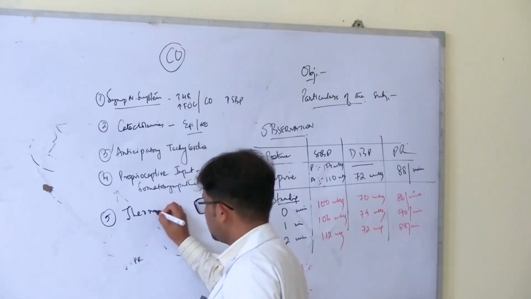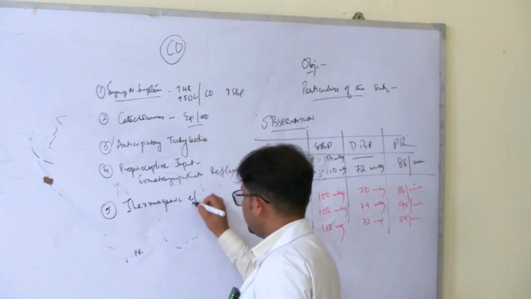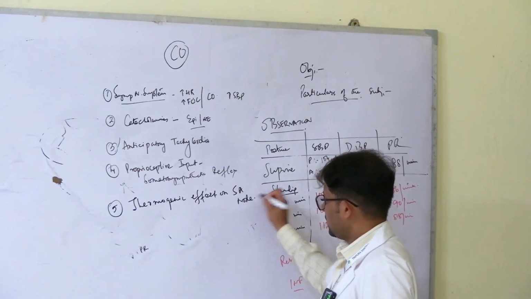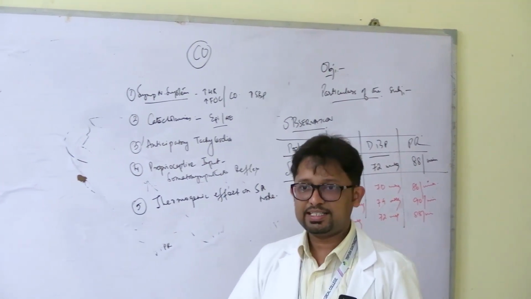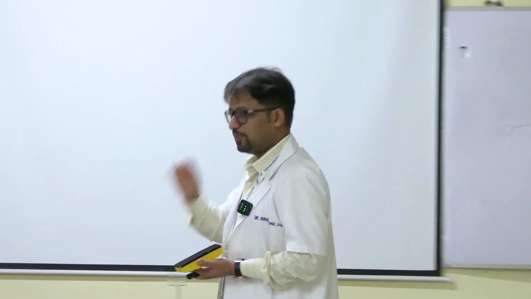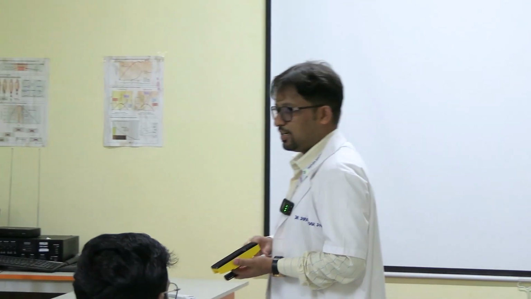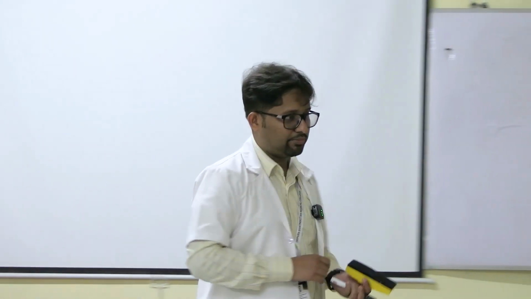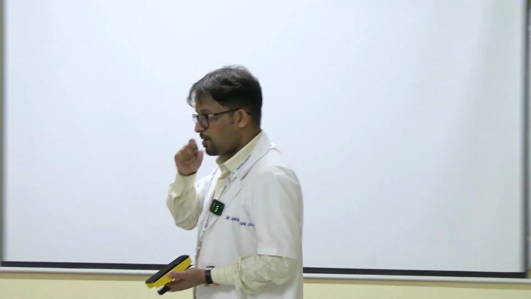The fifth one is the thermogenic effect on SA node. What does this mean? So in fever, there is an increase in pulse rate. For every degree rise in the body temperature, there is an increase in the heart rate by 10 to 14 beats per minute. The increase in temperature directly increases the automaticity of the pacemaker potential in the SA node. So this is a direct effect of temperature. Yes. So every degree Celsius.